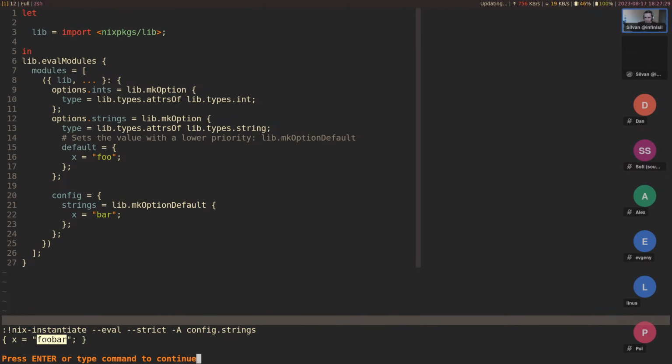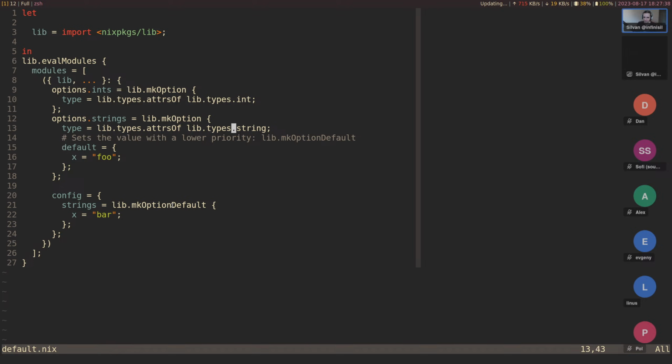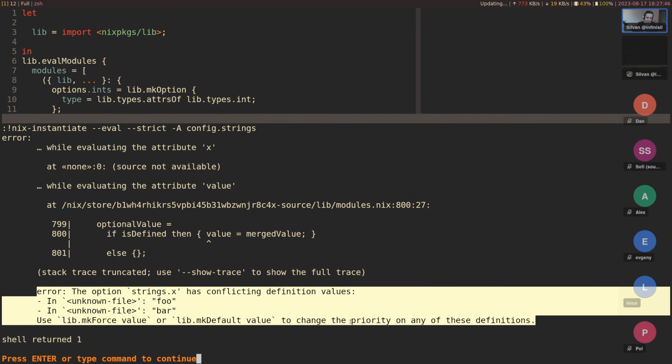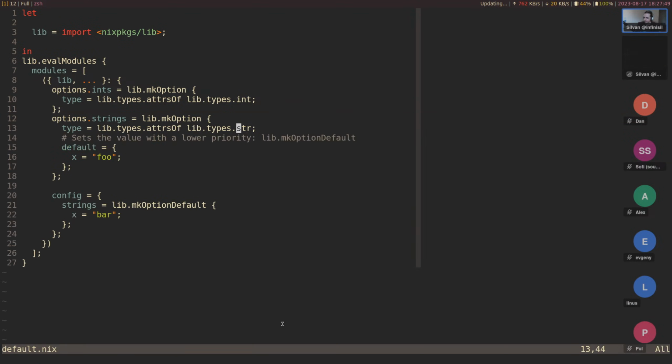And now we can see the kind of bad behavior of types.string because it does concatenate these values when you probably didn't expect this. So string is deprecated in favor of just str. str doesn't do that, and it will instead complain that you have conflicting values. So types in the module system are not just types like in conventional programming languages, but they also specify the merging behavior of these values. And so there are different types that also accept strings, but that have different merging behavior. Another one that's interesting is lines.